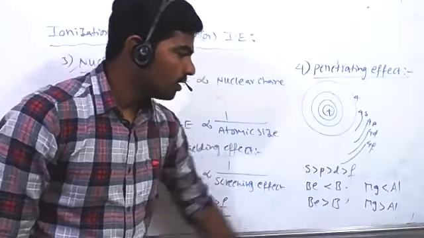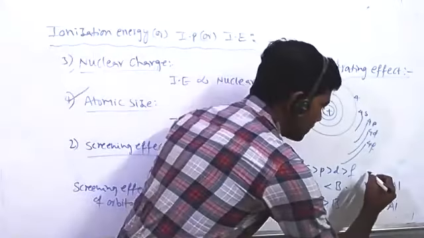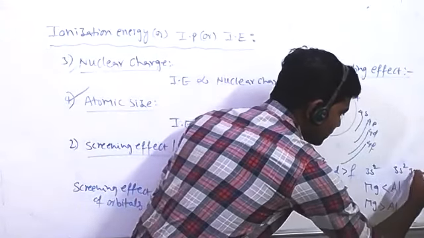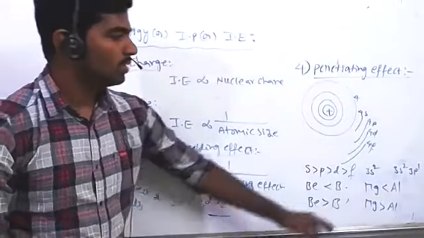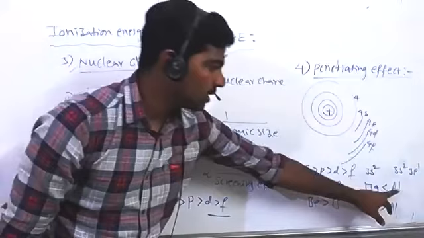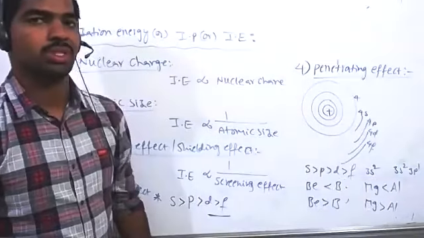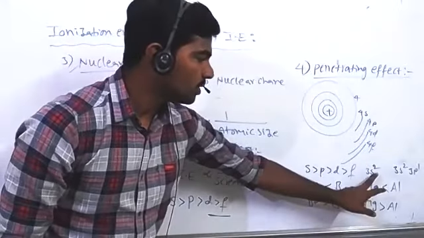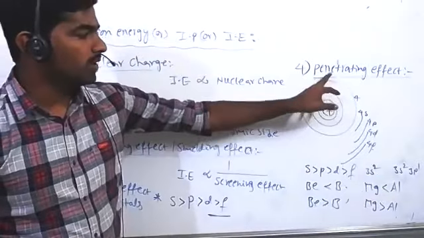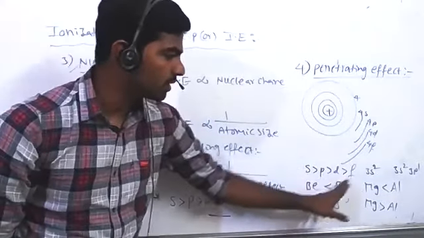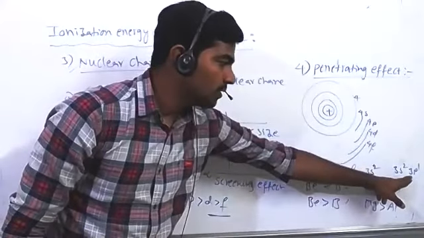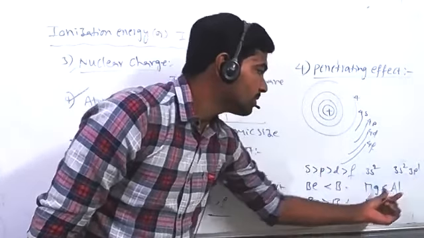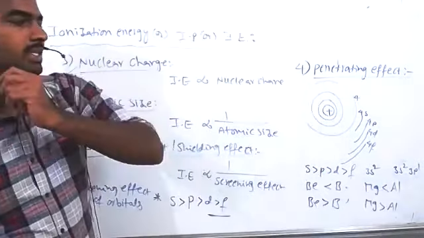Magnesium and aluminum are also the same. The general trend says aluminum should have higher ionization enthalpy than magnesium, but practically magnesium has higher than aluminum. If you write the electronic configuration of magnesium, the last orbital is 3s2. In case of aluminum, it is 3s2 and 3p1. Here also we need to remove an electron from the third shell, but in aluminum we are removing from 3p, while in magnesium we remove from 3s. So see the penetrating effect: s orbital has a higher penetrating effect than p orbitals. So removing an electron from 3s orbital is more difficult than from 3p. So magnesium has the higher ionization enthalpy than aluminum.